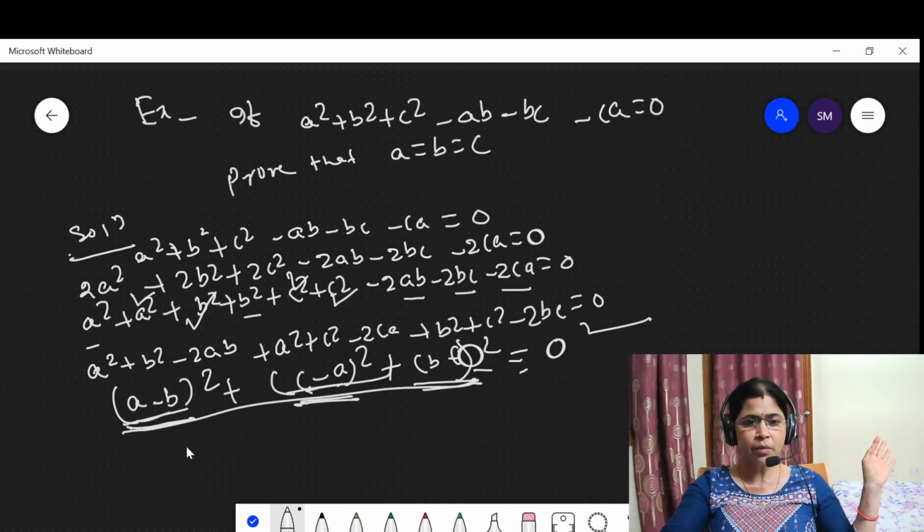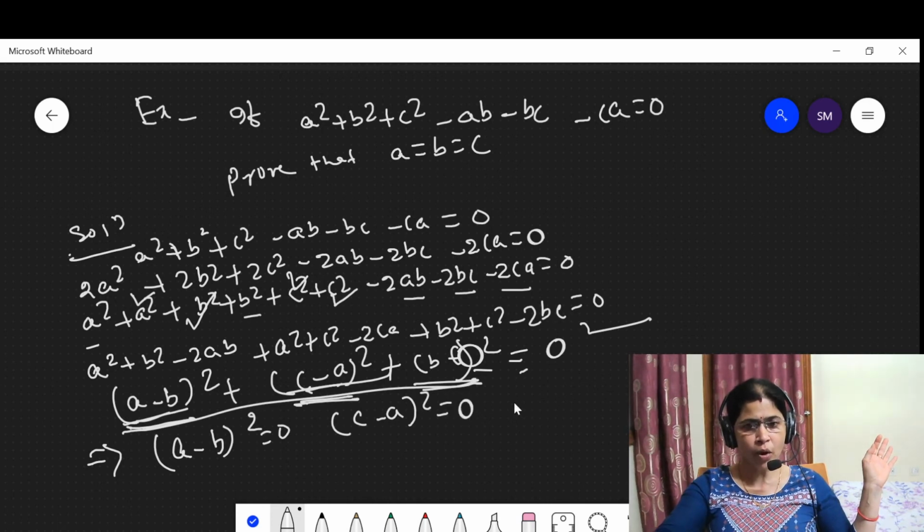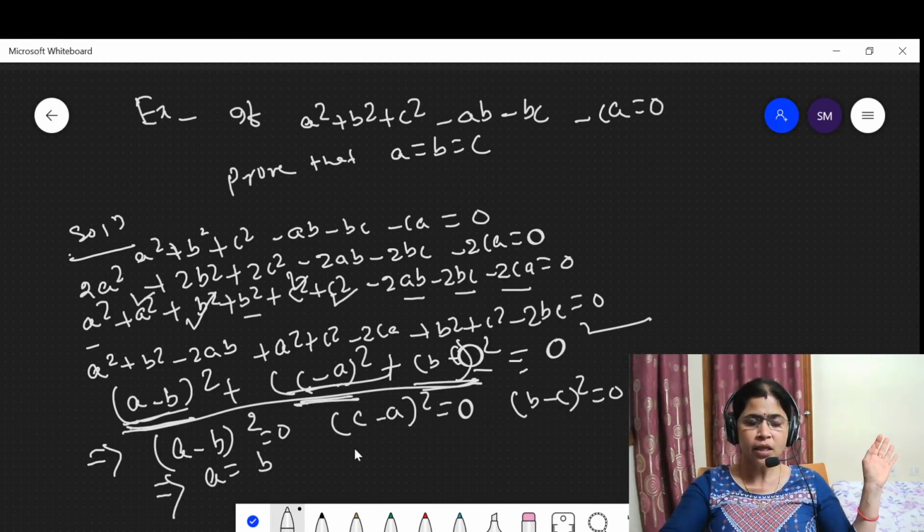This shows that individually (a − b)² is equal to 0, and (c − a)² is equal to 0, and (b − c)² is equal to 0, which shows that a equals b. This shows that c equals a. This shows that b equals c.